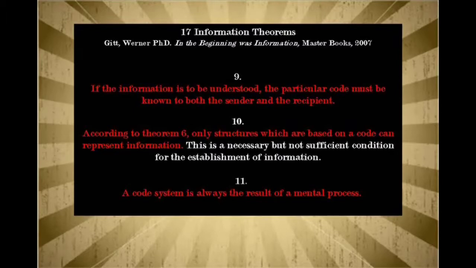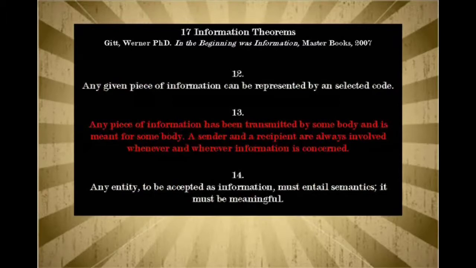10. According to Theorem 6, only structures which are based on a code can represent information. This is a necessary but not sufficient condition for the establishment of information. 11. A code system is always the result of a mental process. 12. Any given piece of information can be represented by any selected code. 13. Any piece of information has been transmitted by somebody and is meant for somebody else.